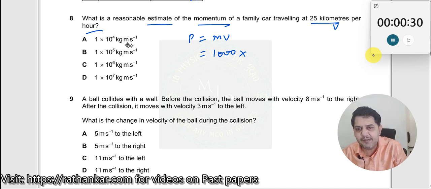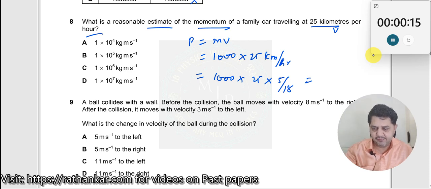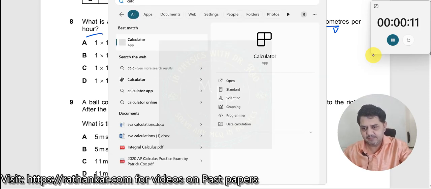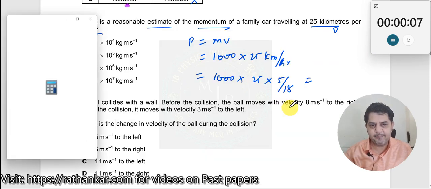See, it is in meter per second, so I need to convert this into meter per second. This is 25 kilometer per hour. I will convert this into 25 multiplied by 5 by 18, right? Meter per second. So when I do this, where is my calculator? I just take my calculator. Okay, so just a moment.